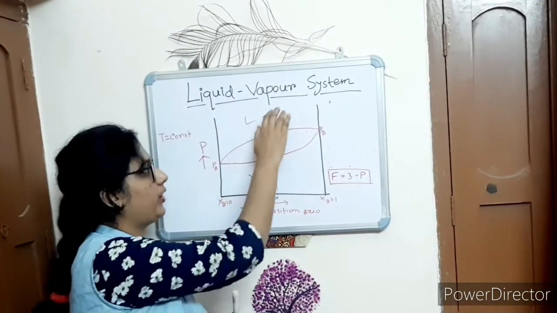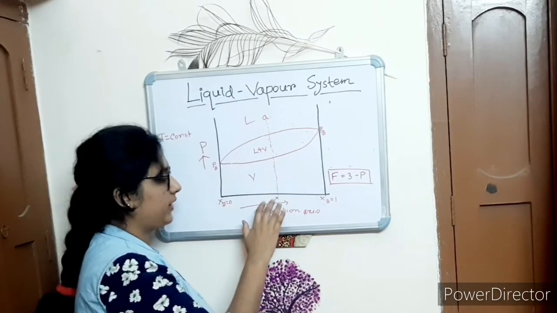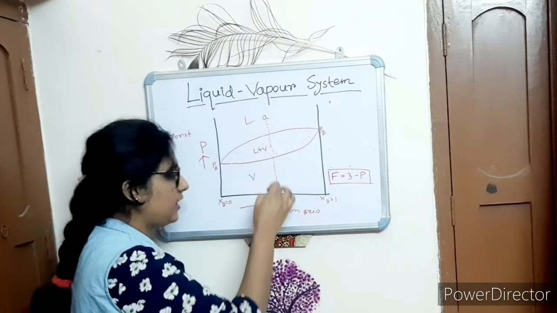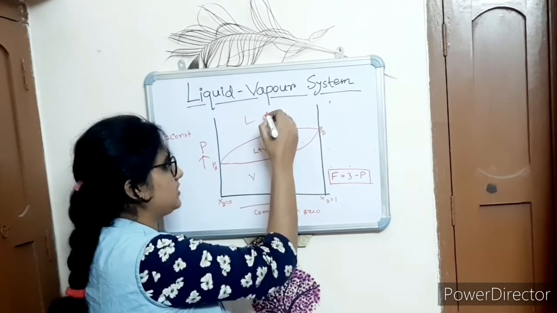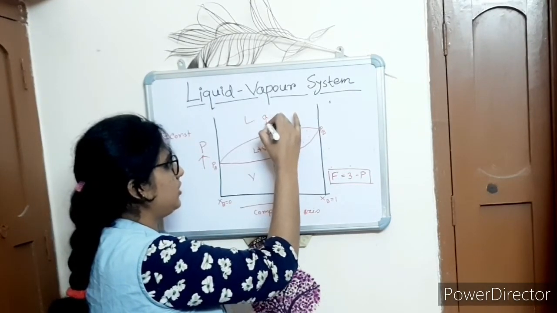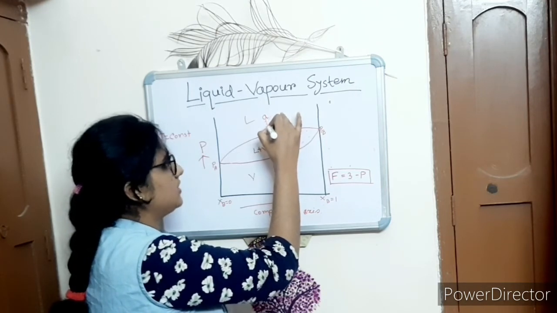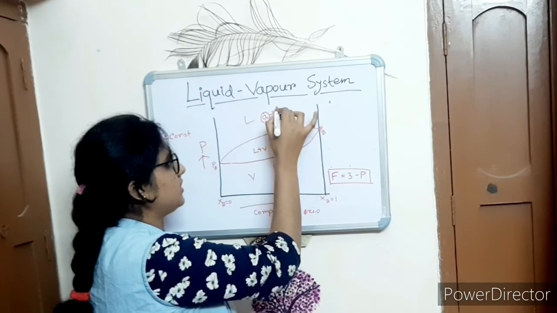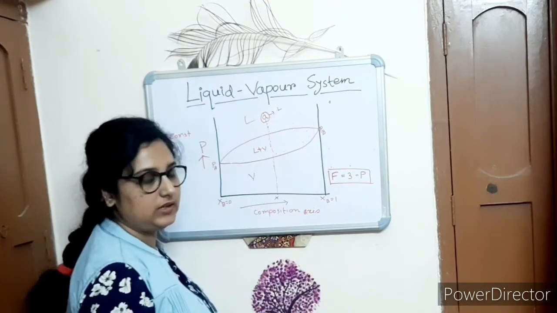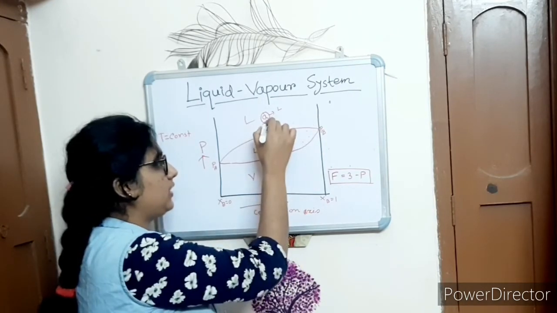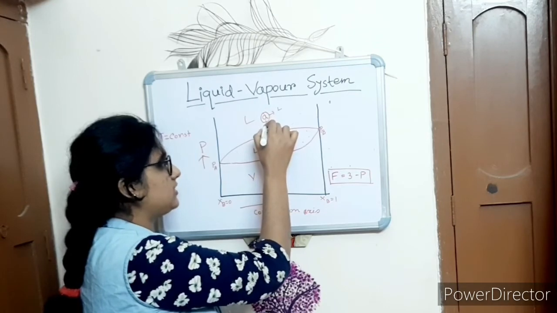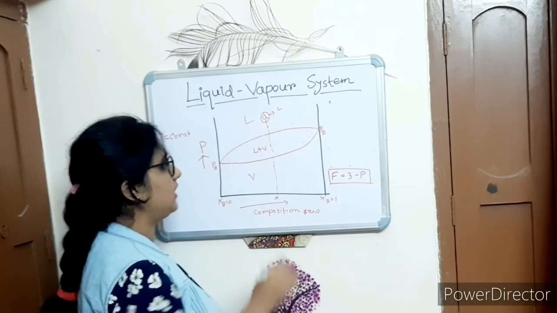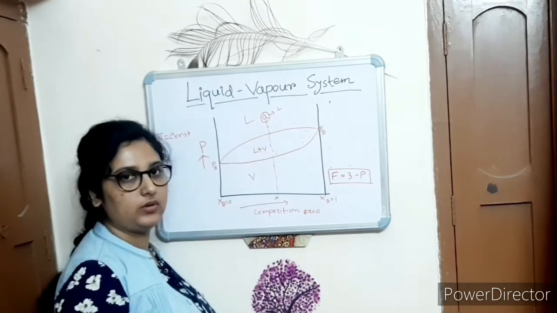Now let us have point A, and the mole fraction of B is x here, and at the same mole fraction, along this line, you are reducing the pressure of the system. At this point A, what is the state of the system? The state of the system is liquid. But when you reduce the pressure, at this point the liquid and vapor can coexist.